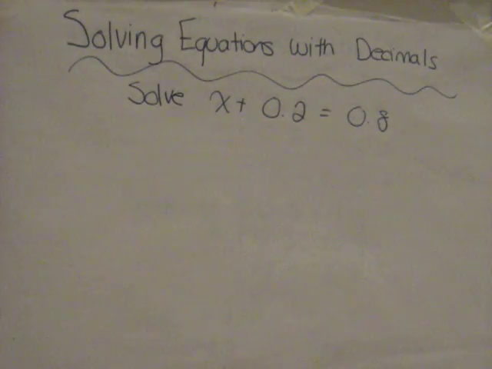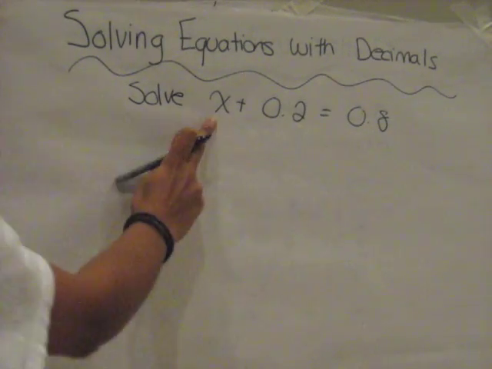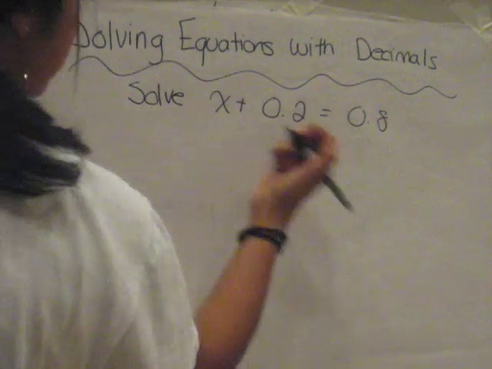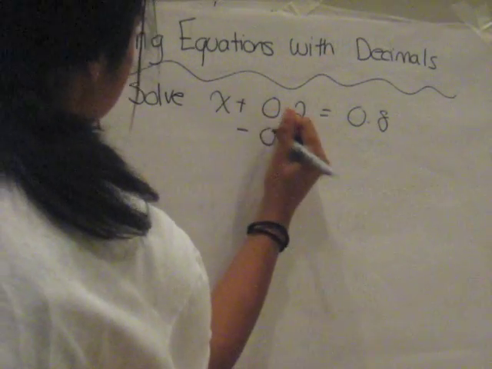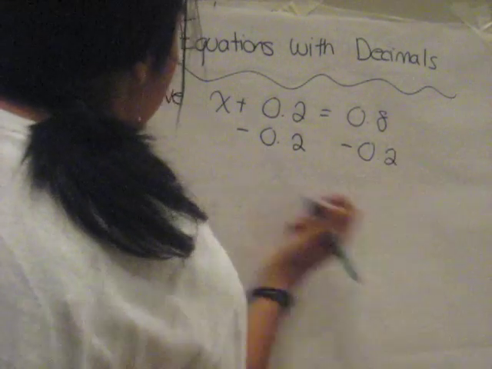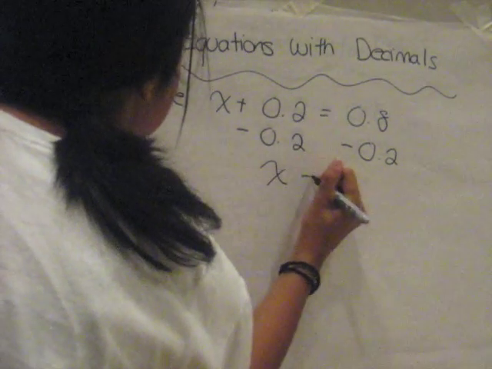Our first step is to isolate the variable. In order to do that, we're going to have to minus 0.2 to get x by itself on this side, and whatever we do on this side, we must do on that side. So we're going to minus 0.2 on this side, minus 0.2 on that side, and we're left with x equals 0.6.